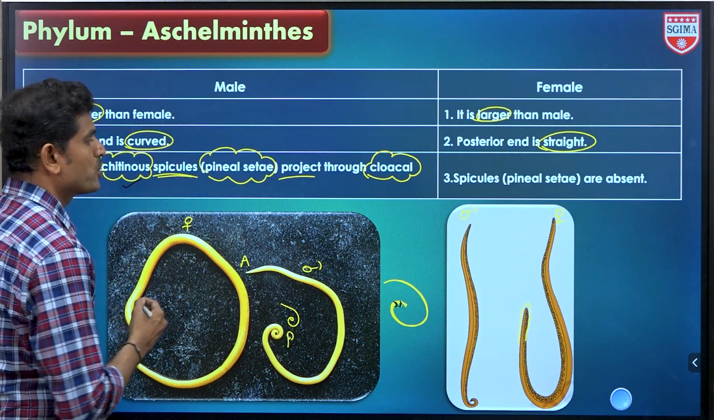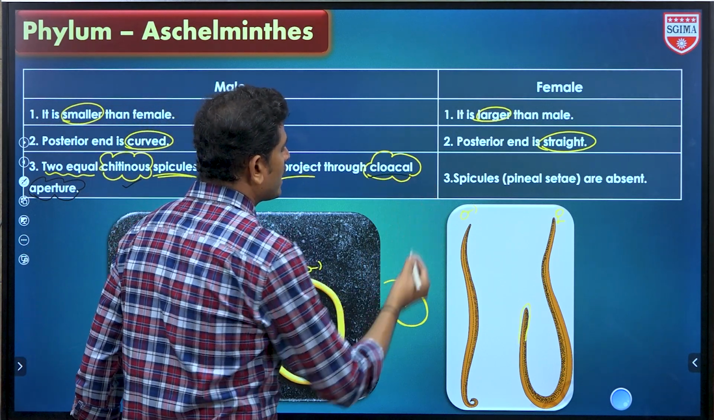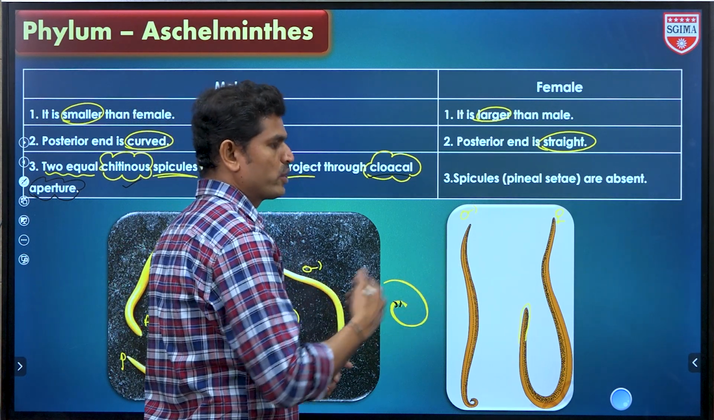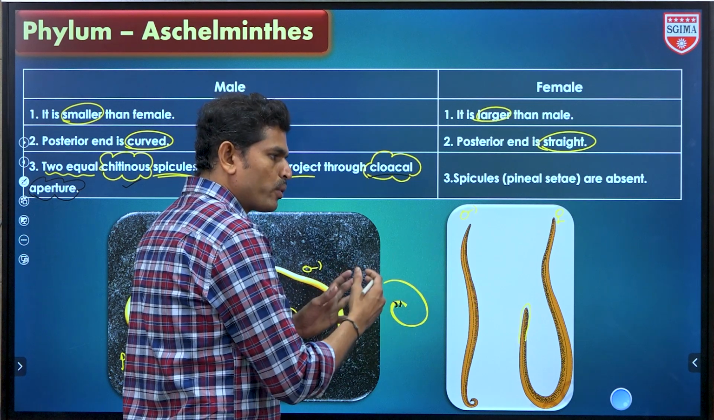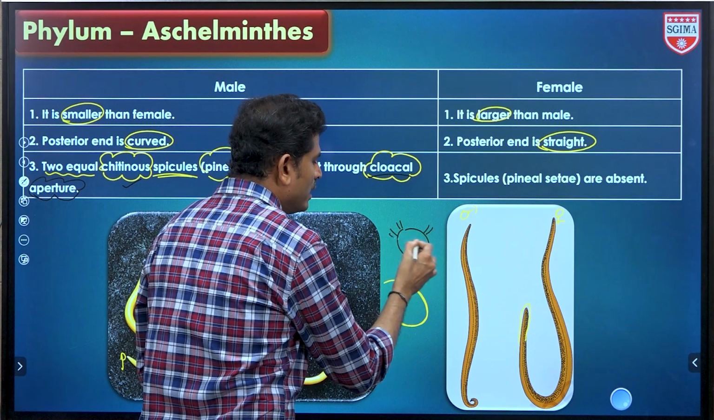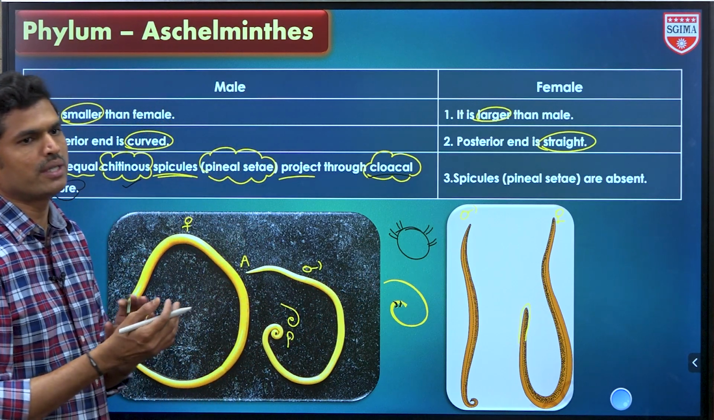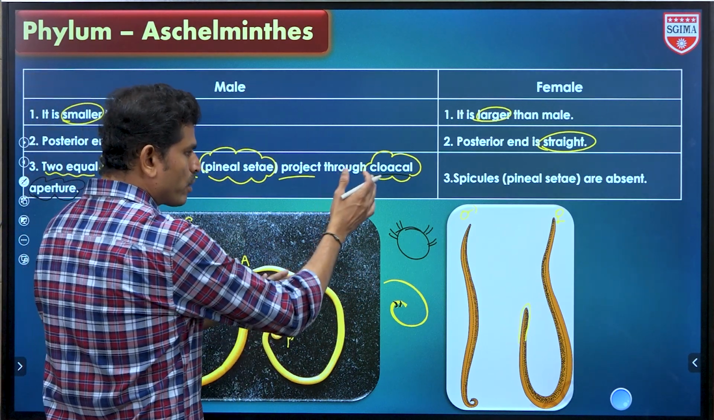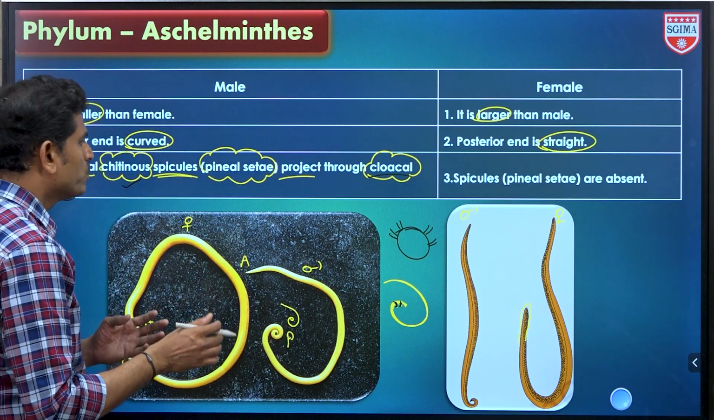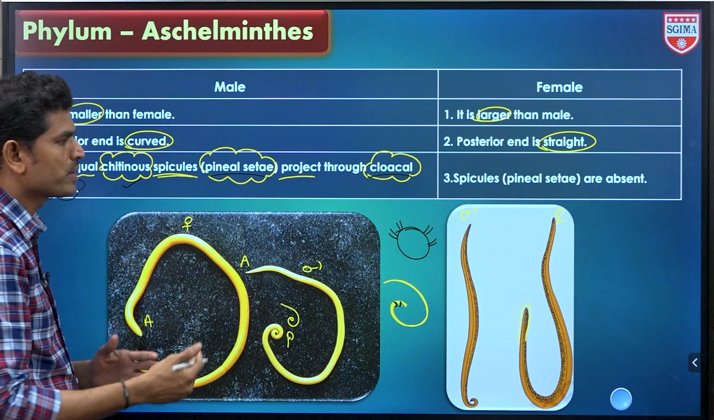So what is this cloacal aperture? Aperture means nothing but opening. Cloaca means a common chamber into which the digestive system, the excretory system, and the reproductive system, these three systems open. That is called a cloaca. In different organisms its structure may be slightly different, but here, primitively, the cloaca opens to the outside through the cloacal aperture. Through this cloacal aperture, the penile setae, one pair equal in size, are projected outside.